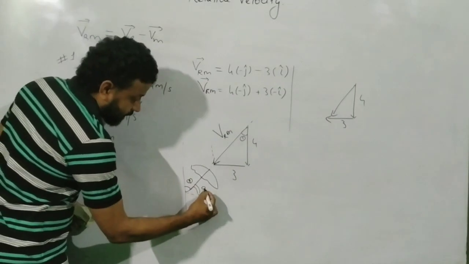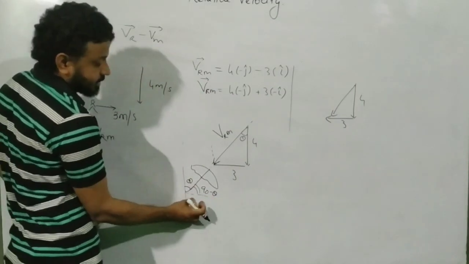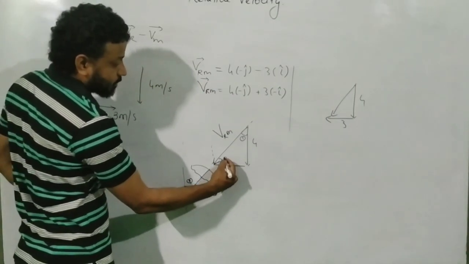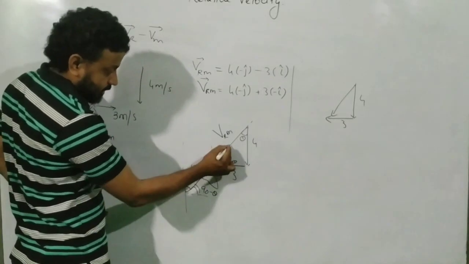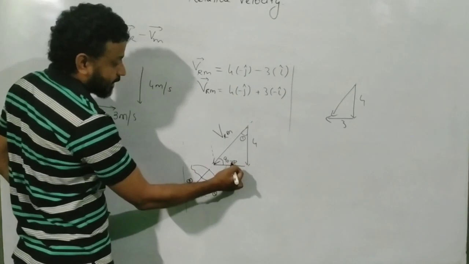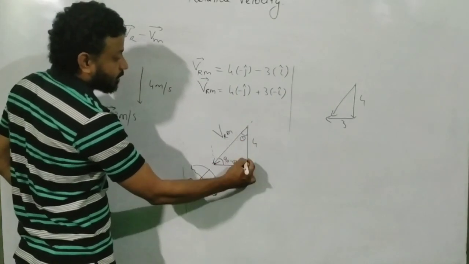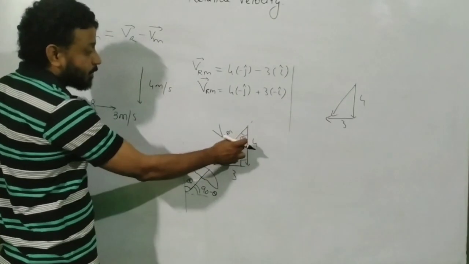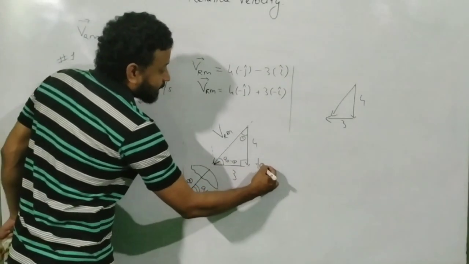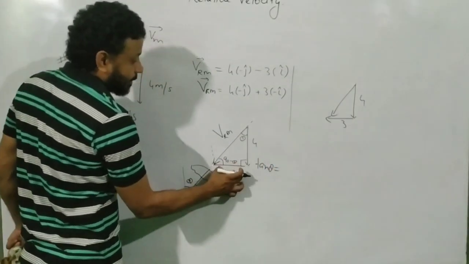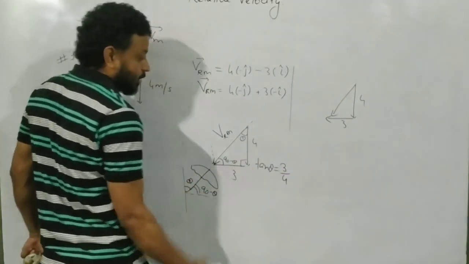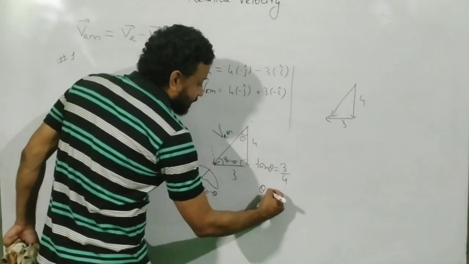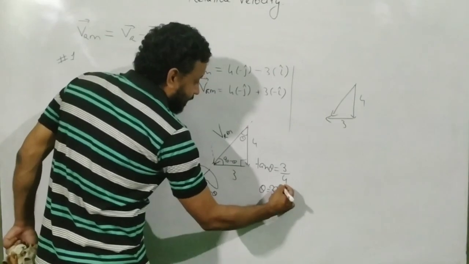Or if you are struggling, I can write this as 90 minus theta. So this angle will also be 90 minus theta, because this line and the horizontal will make the same angle. So this angle has to become theta because this angle is 90. So how will you find theta now? Tan theta will be equal to perpendicular by base, that is equal to 3 divided by 4. And for 3 divided by 4, theta is 37 degrees.